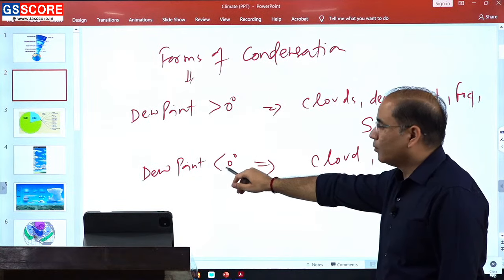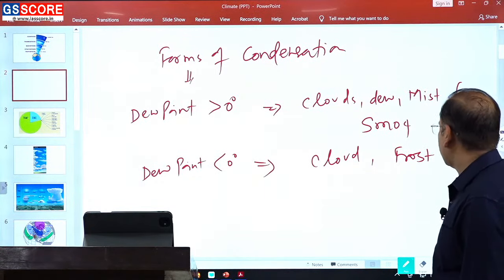And when the dew point is below 0 degrees, in this case we have clouds and frost.